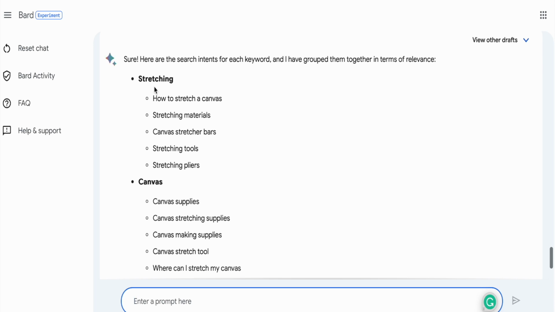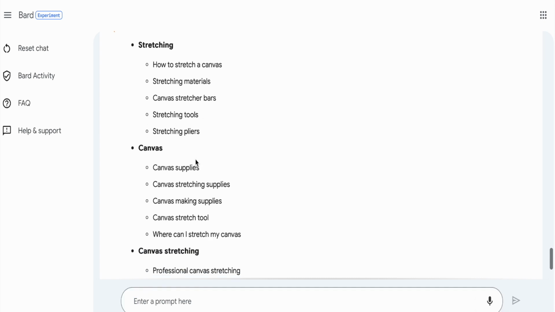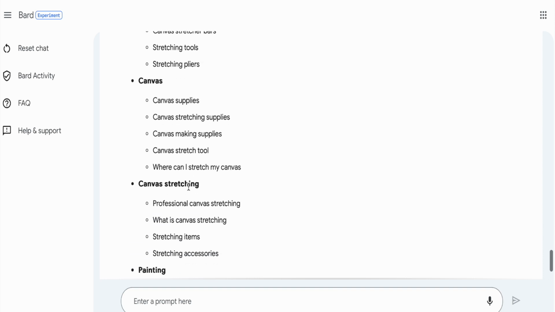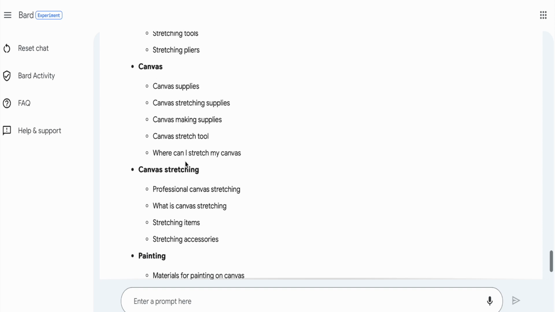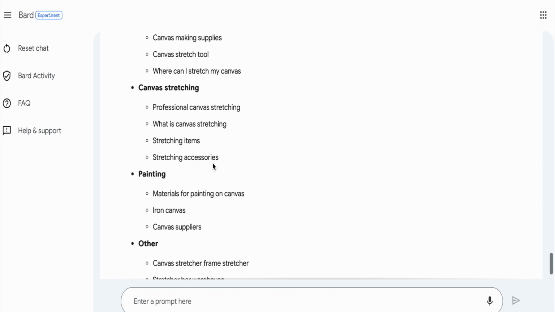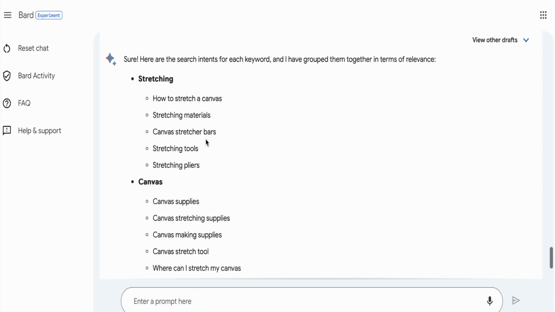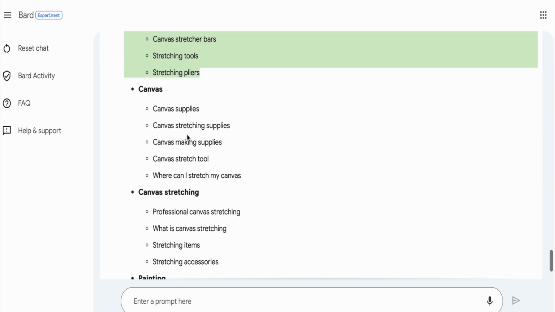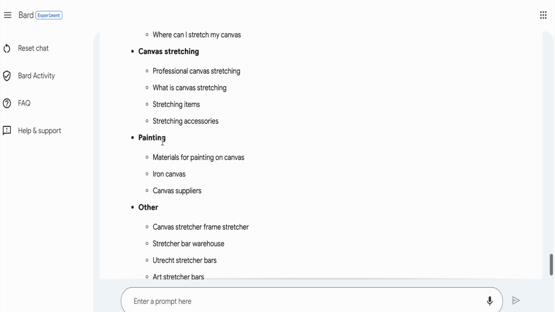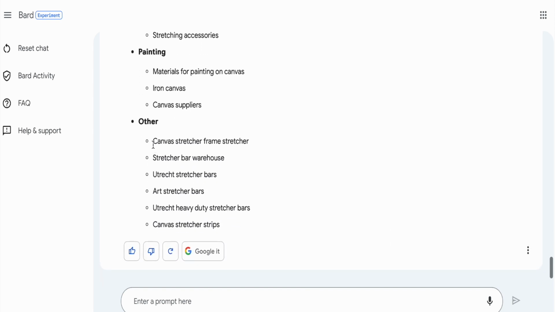It has grouped this pretty well. I mean, it says stretching, and then how to stretch a canvas, stretching materials, canvas stretchers, bars, stretching tools. Then we've got canvas supplies and canvas stretching. So it's put canvas stretching in as two different clusters. So maybe these can be two different pages. This can be a main page for stretching, and then a specific page for canvas stretching. It's got painting, it's got others. So others is basically where it can really categorize. It hasn't done a great job, but it has done a good enough job.